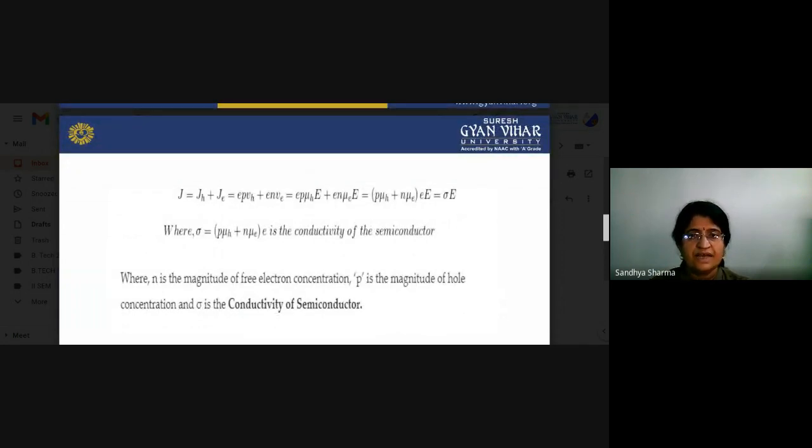So J equals e p mu_H plus e n mu_E, times E. What about the factor multiplying E? That is fixed, and that is the conductivity. The conductivity sigma is equal to e times (p mu_H plus n mu_E), which is the conductivity of the semiconductor material. Here n is the magnitude of free electron concentration, p is the magnitude of hole concentration, and sigma is the conductivity of the semiconductor material.